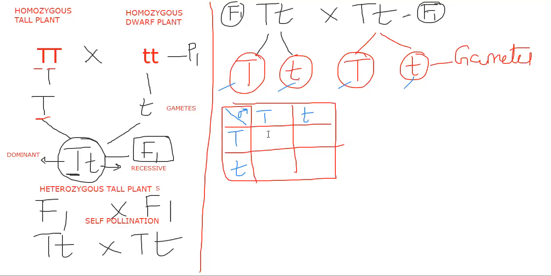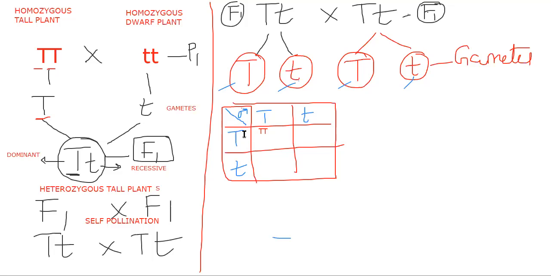Now we need to see what appears. Let me write capital T, capital T. The male gamete and female gamete fuse with each other.